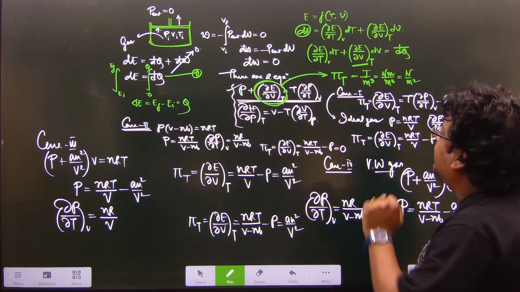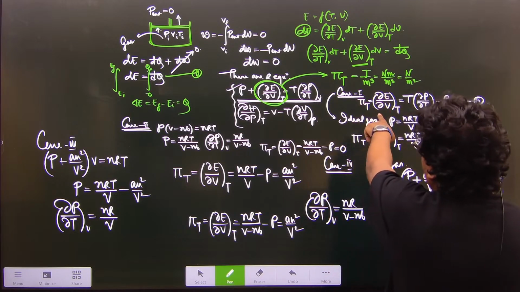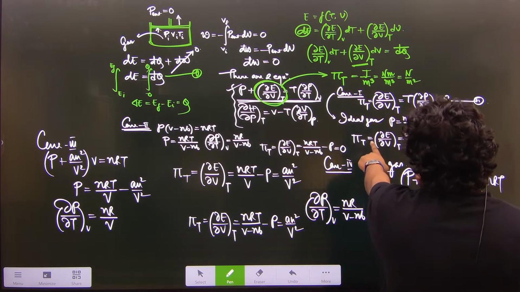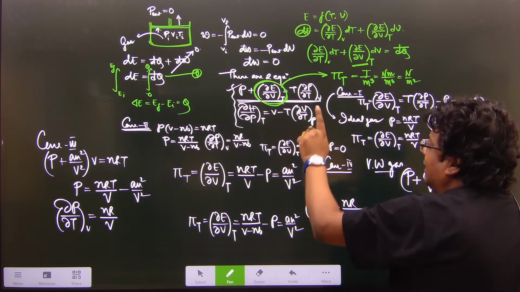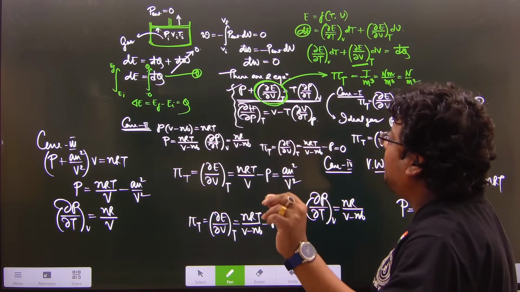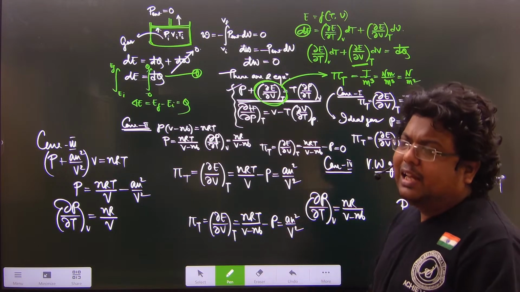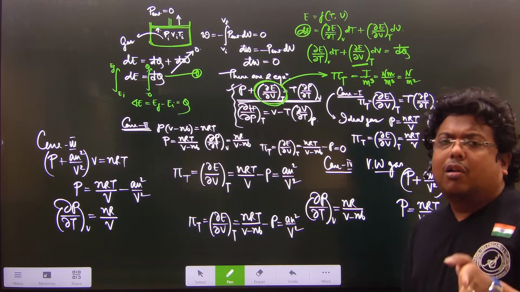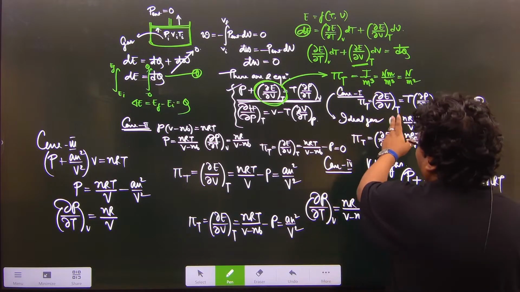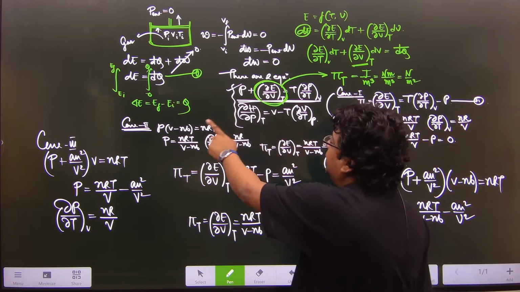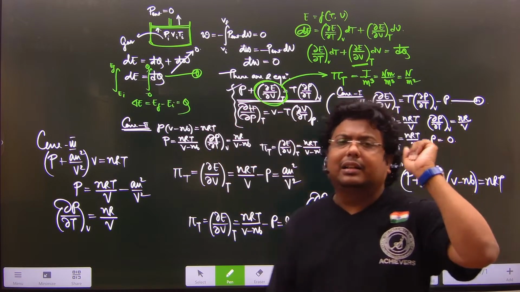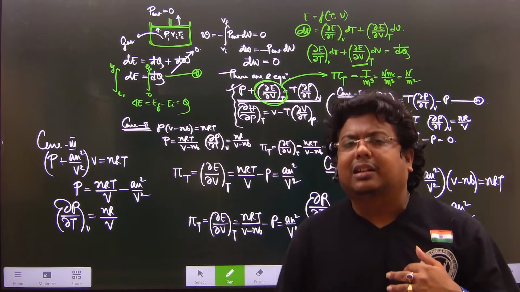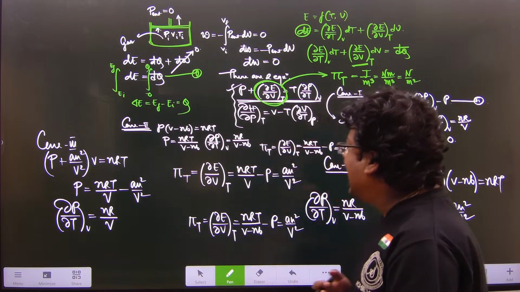One thing is very much seen from the panel: if the gas does not have any type of A factor or pressure correction factor, just like an ideal gas or just like P into V minus nB is equal to nRT, it means there will be no intermolecular force of attraction term present within the gas.